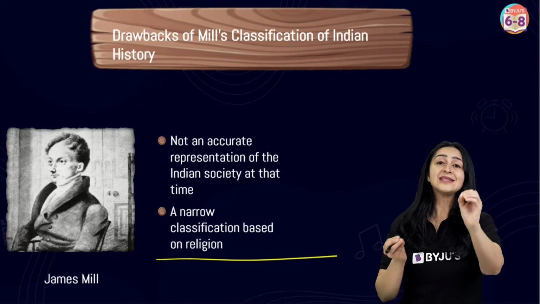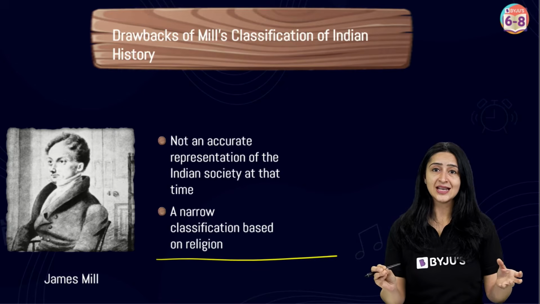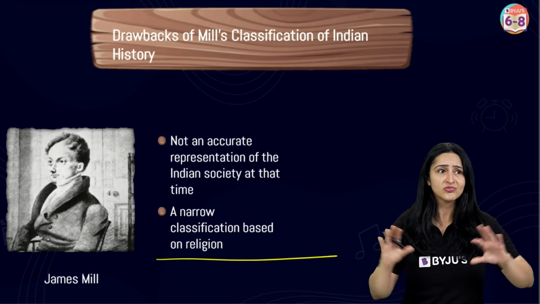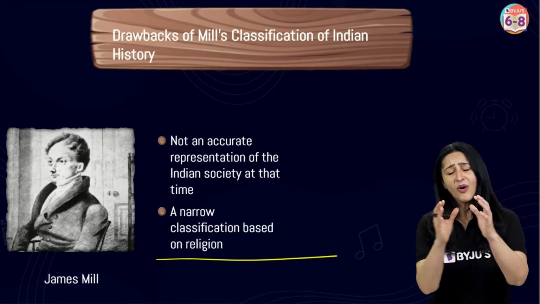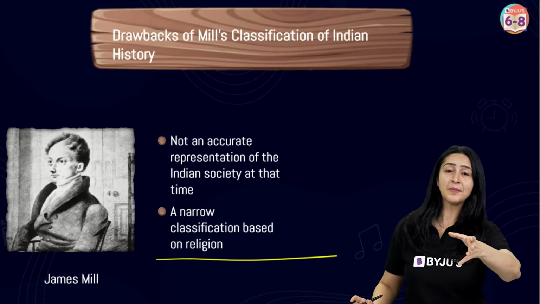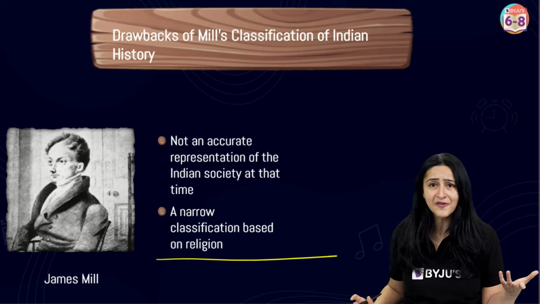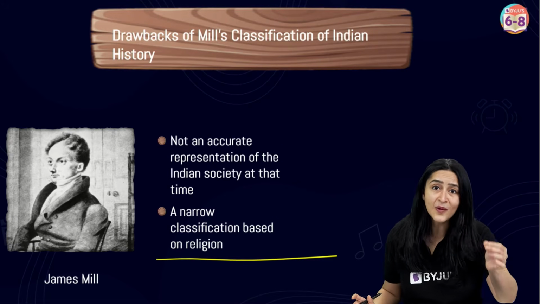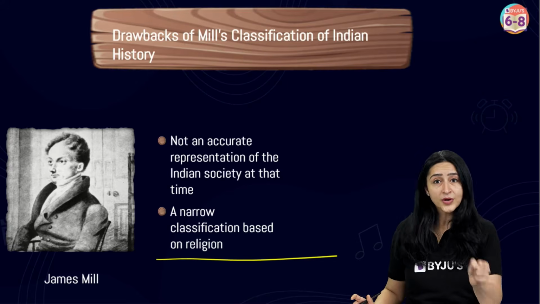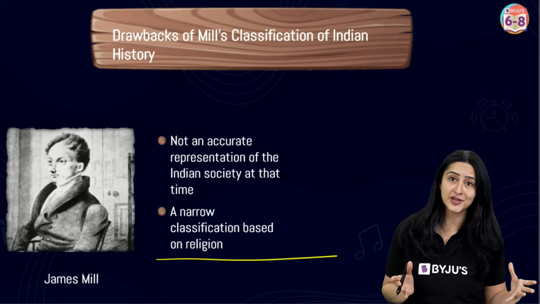So, basically, if we are doing so, we are suggesting that the lives and practices of others do not really matter, right? And apart from this, we should also remember that even if you take the rulers in ancient India, they did not all share the same faith, right? And so this is exactly why there was a very important need for another classification of history.